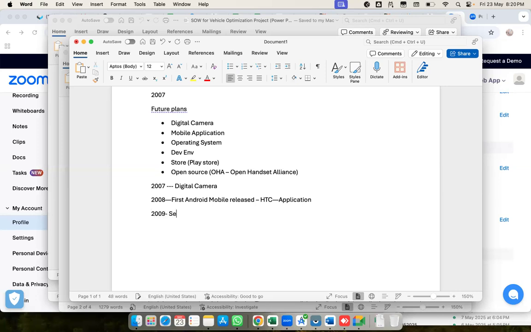The second mobile, as an operating system, was also released in the market through HTC. Even so, people still were not showing interest because it was new. How can you trust this?